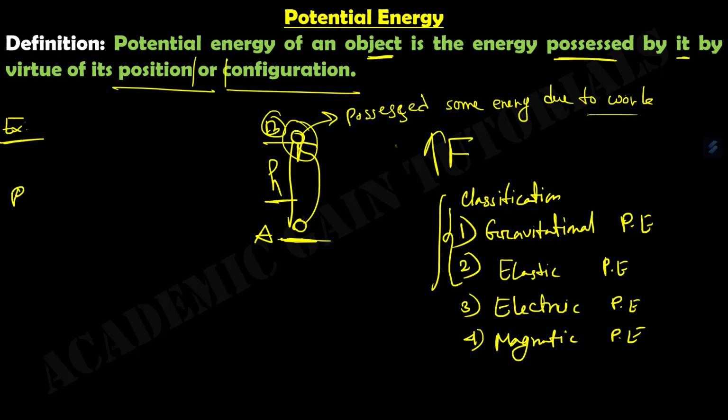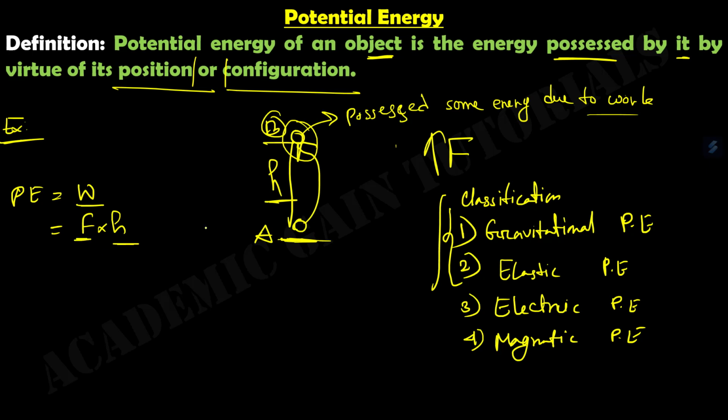So we can write: potential energy equals work done against gravity. This work done against gravity is F into h. The formal definition of work is force into displacement, but here the displacement is height.